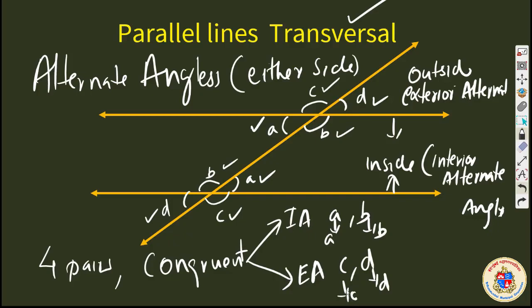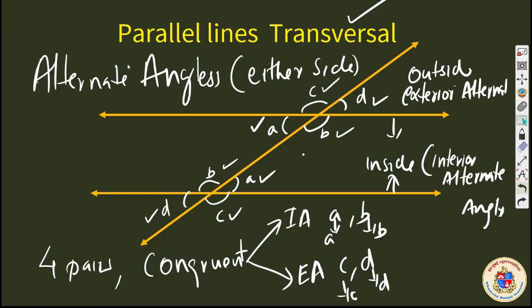So 2 pairs of interior alternate angles, 2 pairs of exterior alternate angles. Everything was proved in the last video. You should watch the last video to feel good. After learning, this is what is to be kept in your mind for further study. That's why I'm revising.